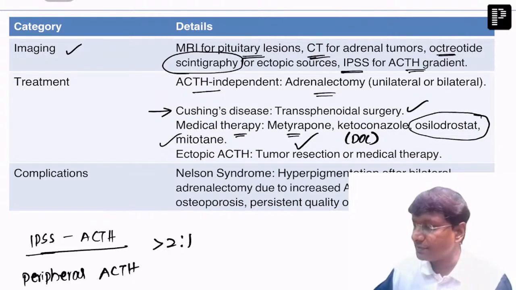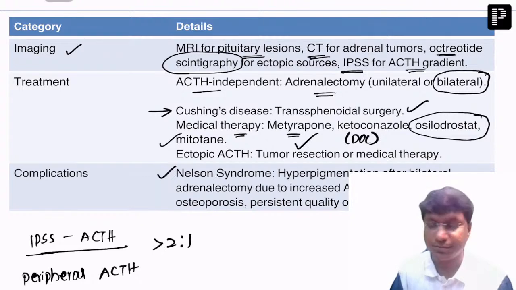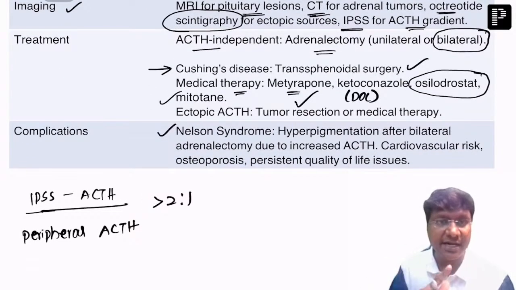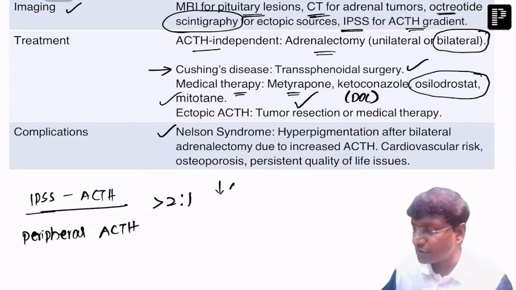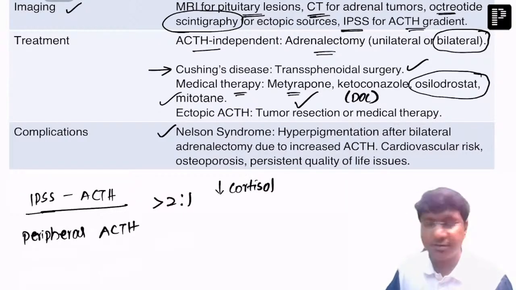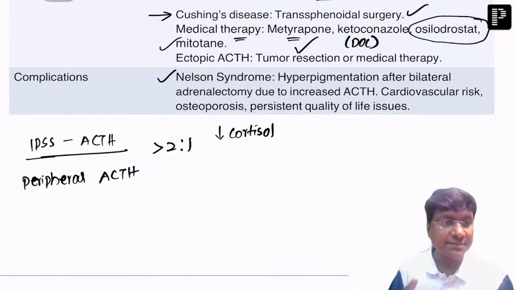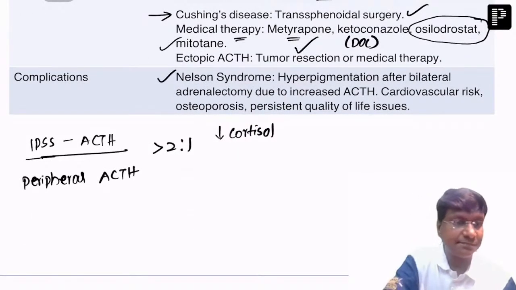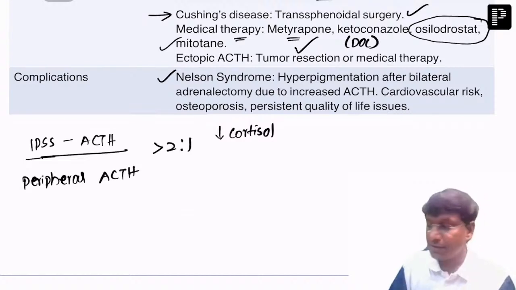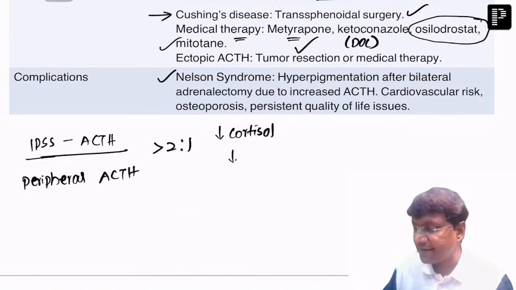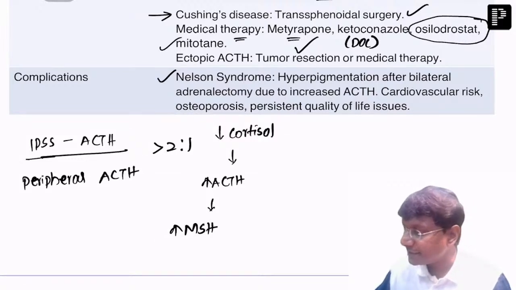But whenever you do bilateral adrenal gland resection, there is a chance of development of Nelson syndrome. Because whenever you do bilateral adrenal gland resection, what will happen to your cortisol levels? The cortisol levels are reduced, right? Once the cortisol levels are reduced, what will happen to the ACTH levels? There will be an increase in the ACTH levels. Once there is an increase in ACTH, parallelly there will also be an increase in MSH, and that will result in pigmentation.